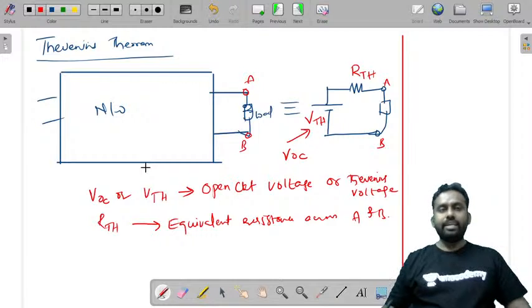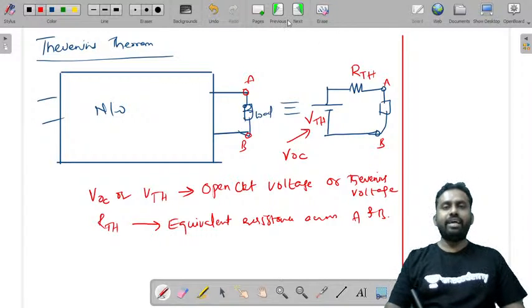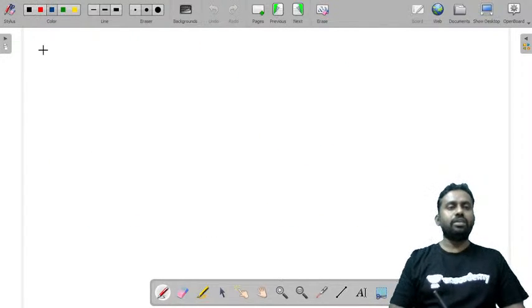So let us look at the other one that we did yesterday. The other one is Norton's theorem.